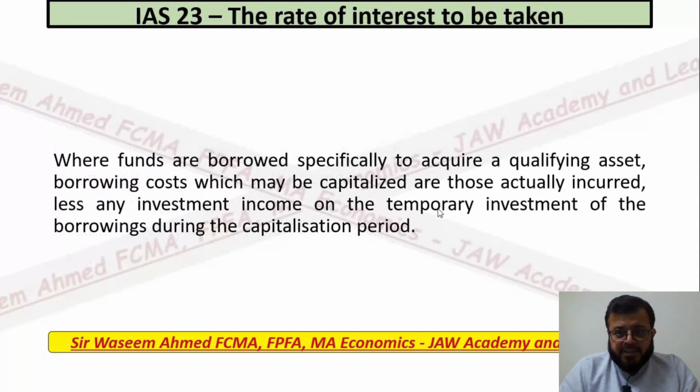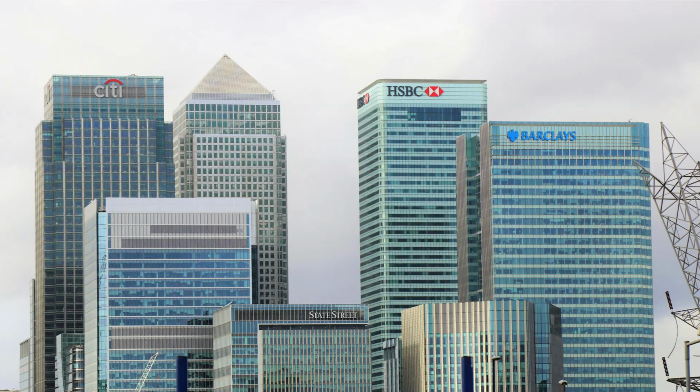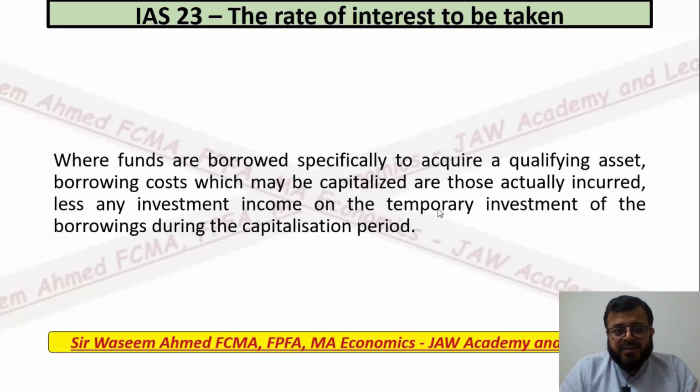The rate of interest to be taken. Where funds are borrowed specifically to acquire a qualifying asset, borrowing costs which may be capitalized are those actually incurred less any investment income on the temporary investment of the borrowing during the capitalization period. Now, the question is where this investment income comes from. Let me give you an example.